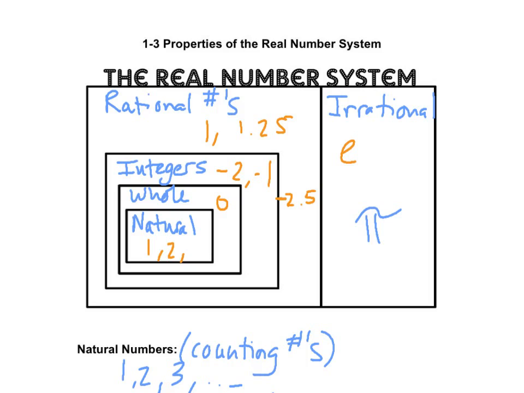Another one that you'll see later on, probably not in Algebra 1, is square roots. Square roots that don't simplify down to nice, pretty numbers, like the square root of 2, square root of 3, square root of 5. Those numbers can't be written as a fraction, and those decimals don't repeat.